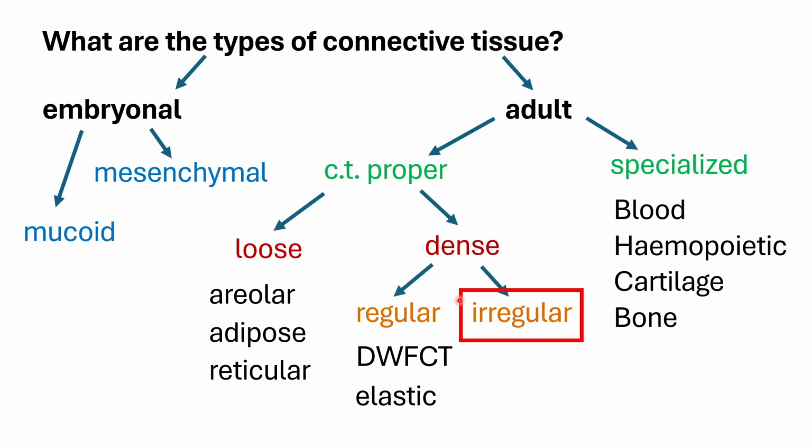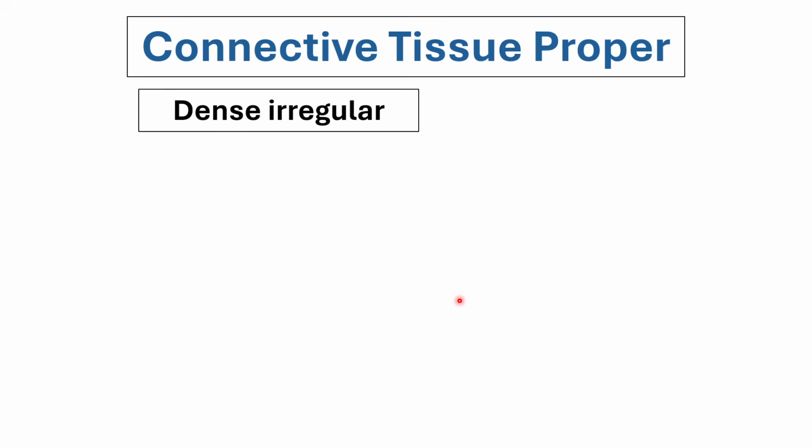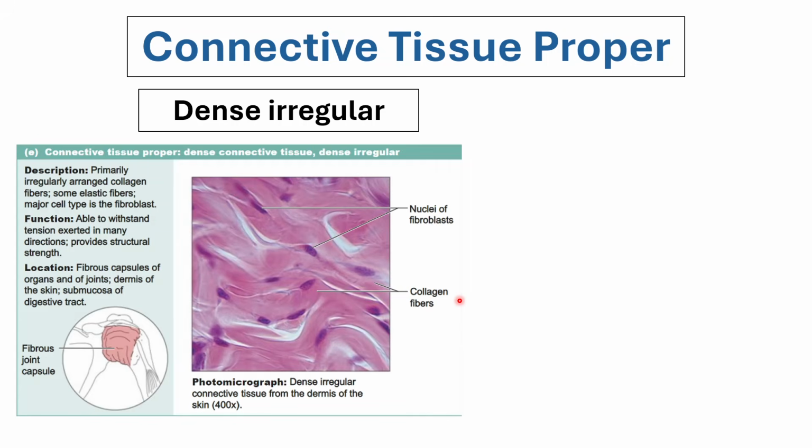Finally, we have your irregular connective tissue proper. You would have your dense irregular connective tissue proper. The term irregular actually pertains to the orientation of the fibers.